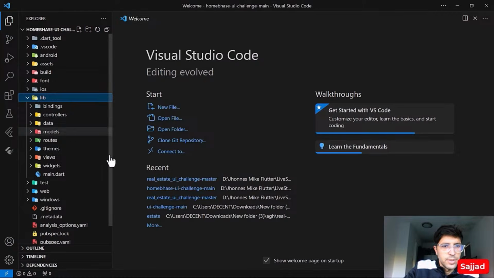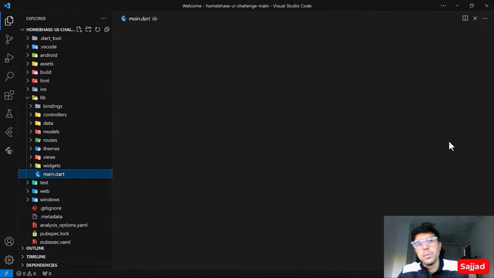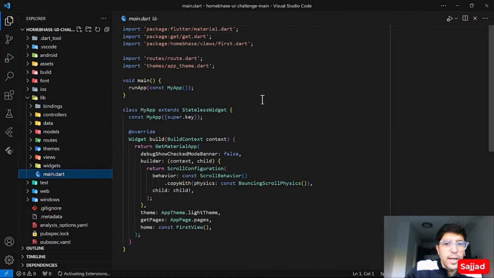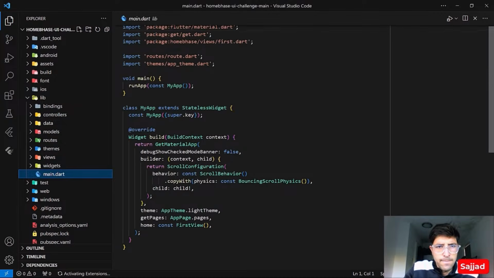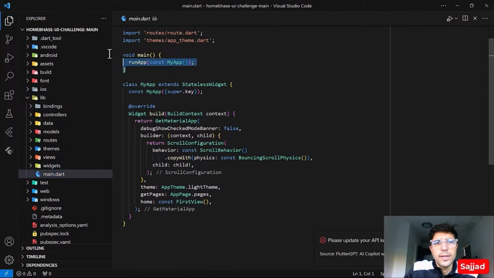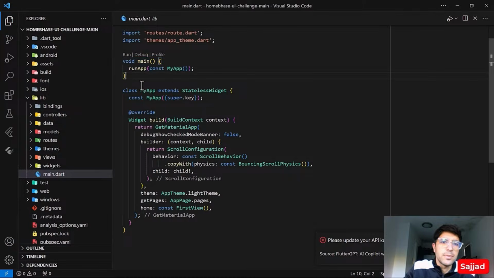Alright, so let's go to the main file. We will start from the main file and see if we can find anything. Instead of writing this main method like this, sometimes it's better to have arrow functions. Instead of the 3 lines, we could simply use an arrow function, and it does the same job for us and also saves a lot of time.